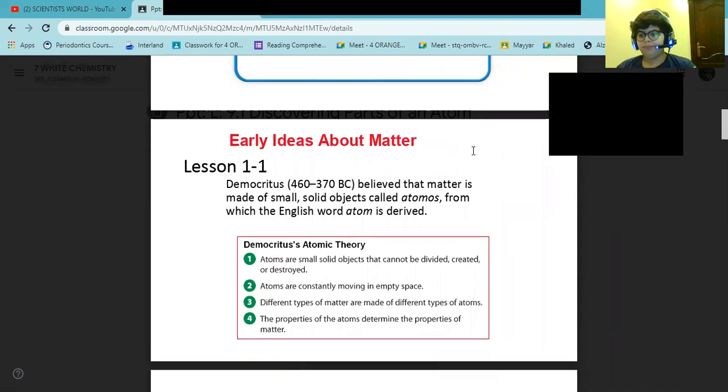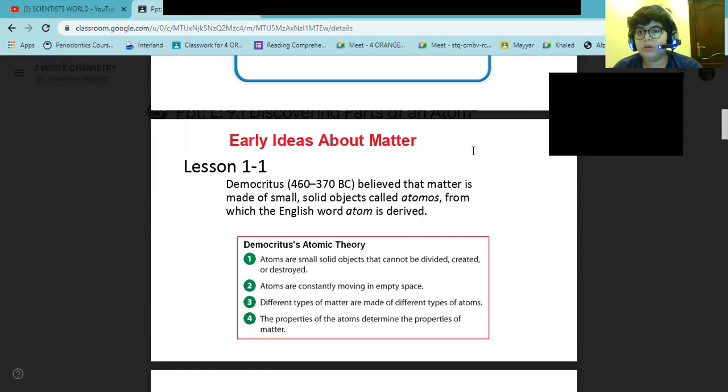Earlier is about matter. A scientist or philosopher called Democritus believed that all matter is made of small solid objects that cannot be divided, destroyed, or created. His time was from 460 to 370 before Christ. He proposed that different types of matter are made of different types of atoms, small objects. He called them atomos, from which the English word atom is derived.